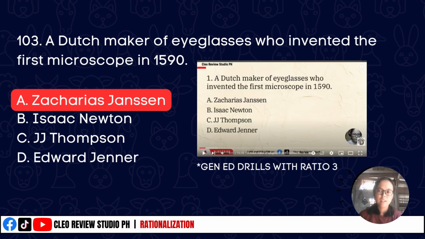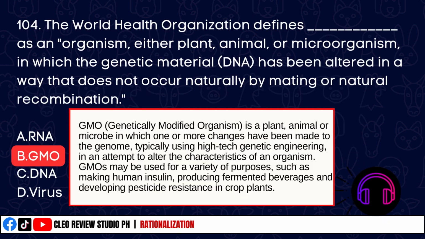A Dutch maker of eyeglasses who invented the first microscope in 1590. I already explained this one in Gen Ed Drills Part 3. Try to watch that in case di nyo pa napanood. Thanks! Here's the next question. The WHO defines GMO as an organism, either plant, animal, or microorganism. So the correct answer is letter B, GMO.